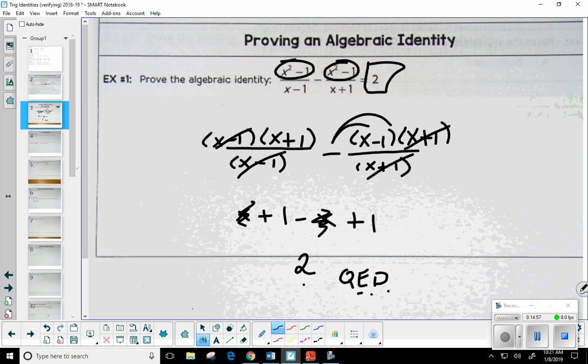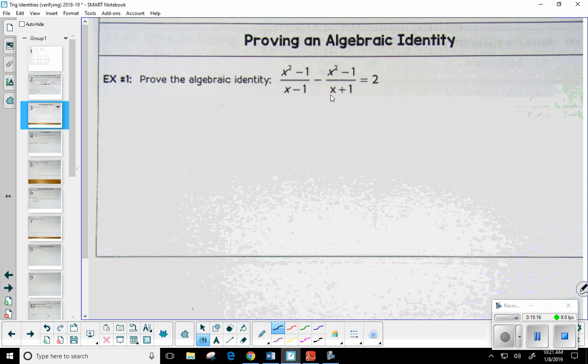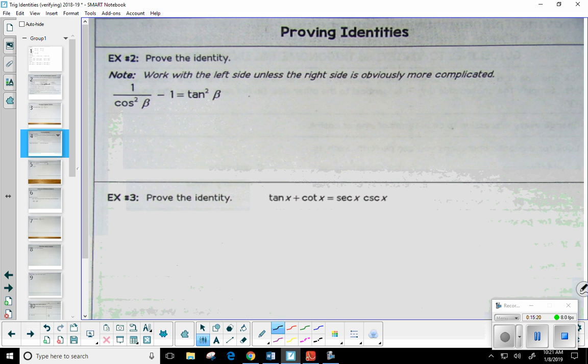Okay. Now, could this have been solved another way? Like if we didn't notice that the numerators were difference of squares, what else could we have done with the two fractions? Yeah, we could have found a common denominator, combined them, and gone from there. Okay. As long as you're following all your algebra rules, you're following those identities, you should be good to go. Okay. Now let's go ahead and get into the trig.